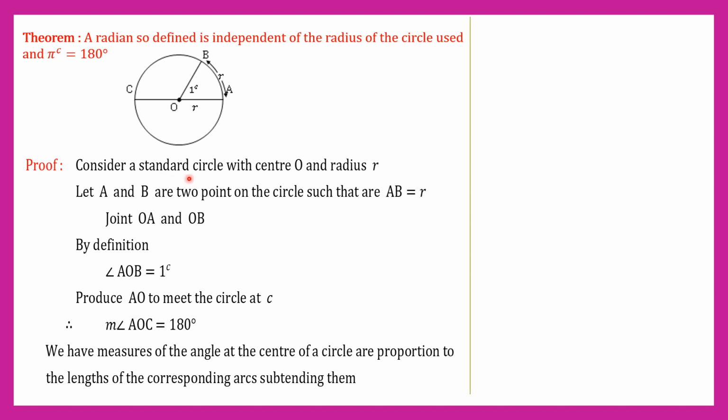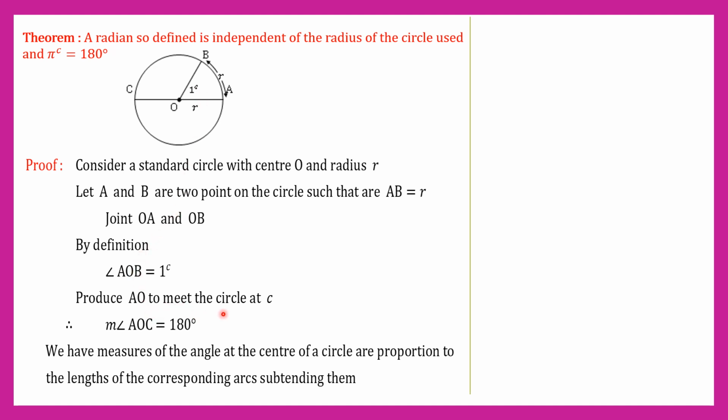Proof. Consider a standard circle with center O and radius R. Let A and B be 2 points on the circle such that arc AB equals R. Join OA and OB. OA and OB are the radii of the circle. Therefore, by definition, angle AOB equals 1 radian. Here arc length equals radius. Therefore, measure of angle AOB is called 1 radian.